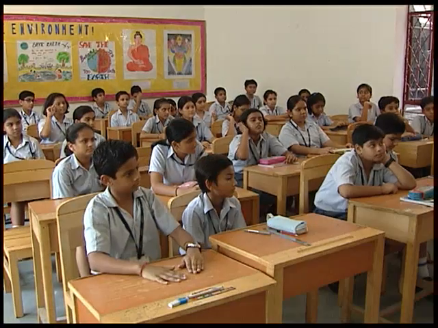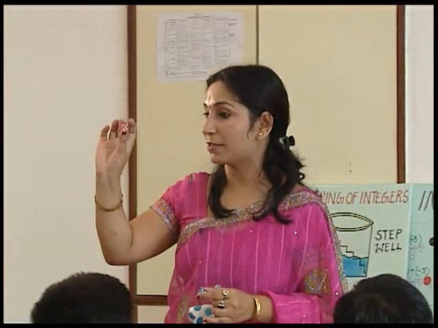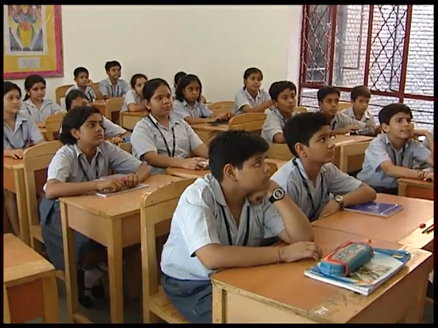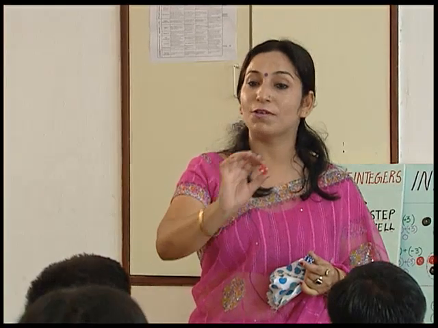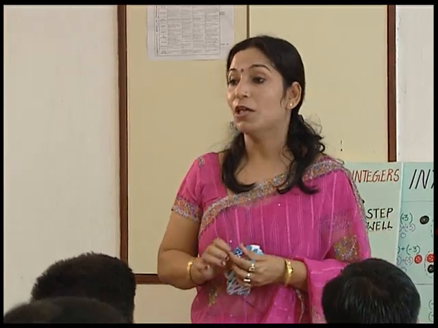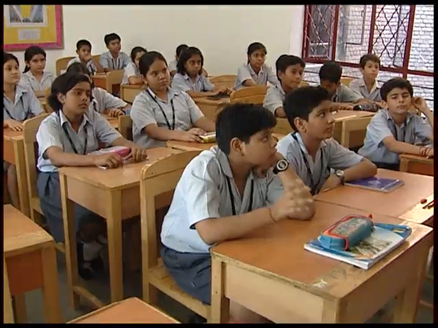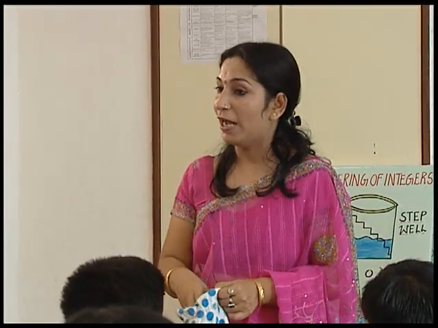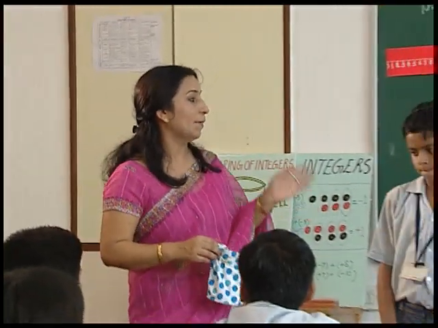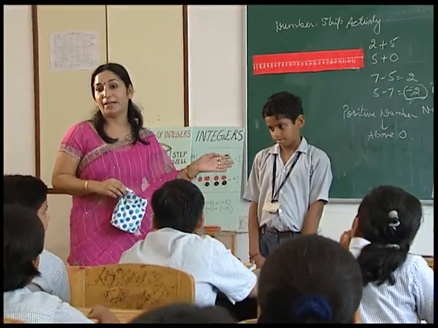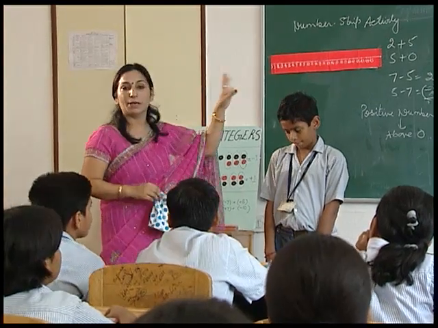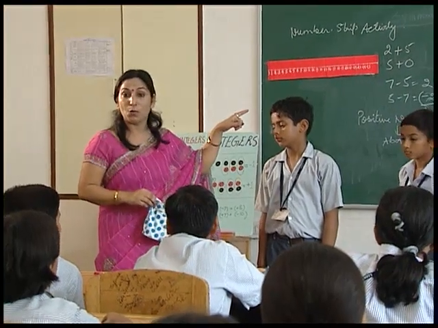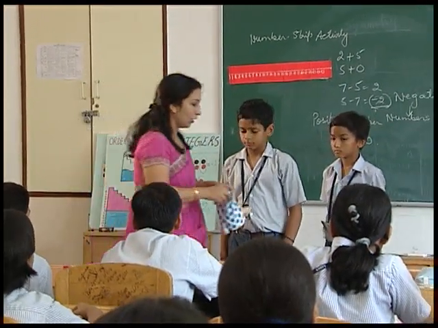For this activity, there are two dice. One is red dice, another is blue dice. Whenever the red dice is taken out, then the movement will always be in the forward direction. And when the blue dice is taken out, then the movement will be in the backward direction. Now, I am keeping these dice in this bag, and these dice will be taken out one by one by Divyansh and Bharat, and then their movement will be shown on the number strip. Whoever reaches the 25th number first will be the winner. Okay, now let's play this game.